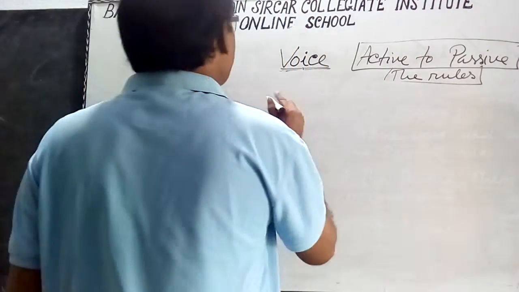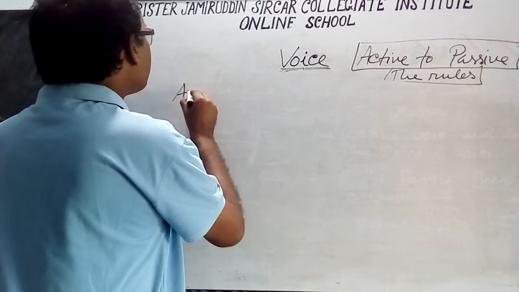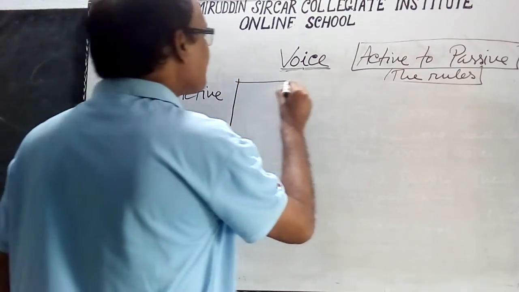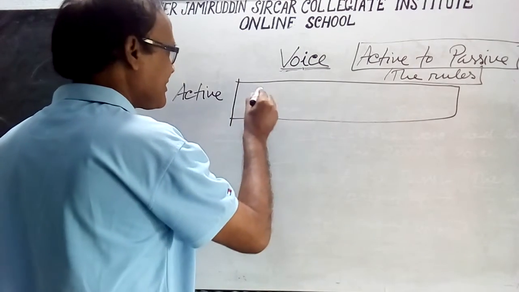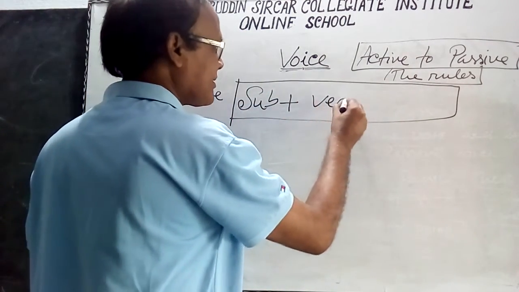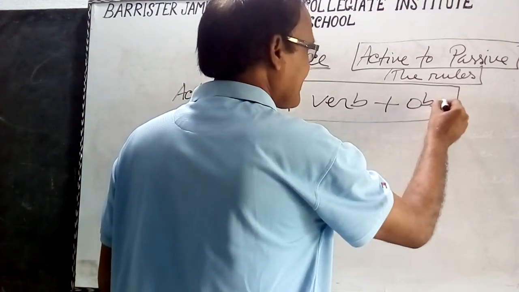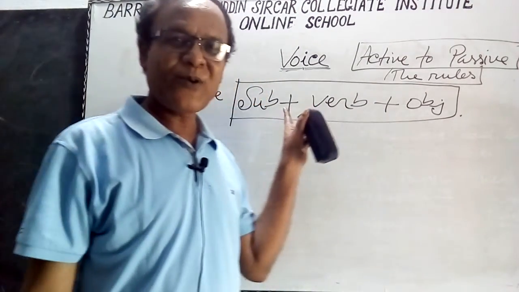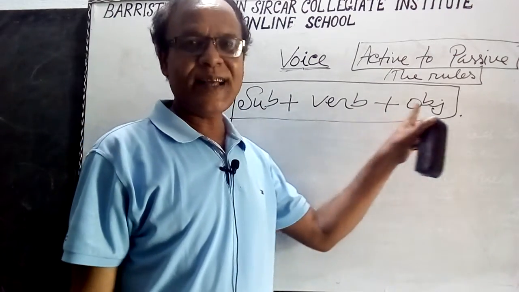Active to passive, the structure. This is an active voice sentence because the sentence begins with subject, then verb, then object.